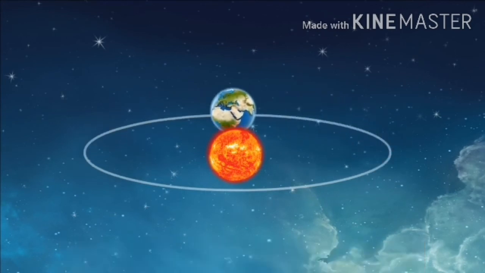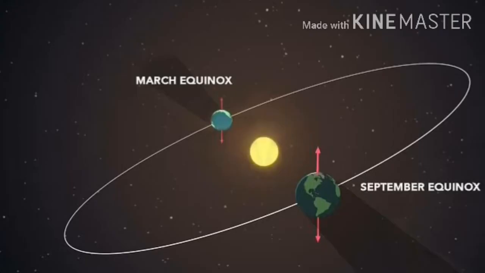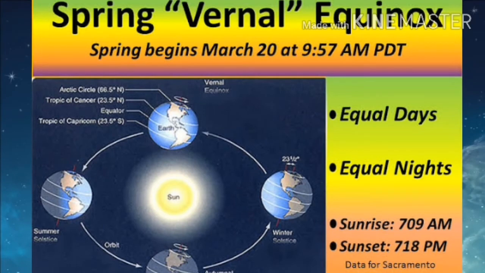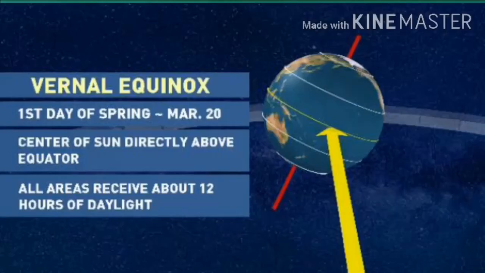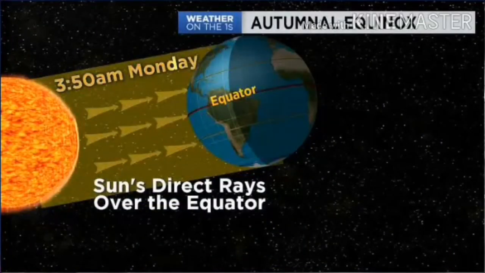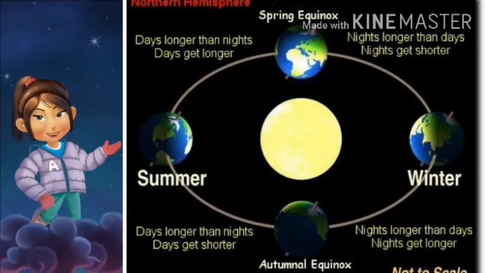Equinox means the dates on which the position of the sun is directly over the equator. It happens twice in a year. One of them happens on March 20th and is also known as vernal equinox. And the other one happens on 23rd of September and is known as autumnal equinox. The vernal equinox marks the beginning of spring season in the northern hemisphere, and the second one, which occurs on 23rd of September, is known as autumnal equinox and marks the beginning of autumn in the northern hemisphere.